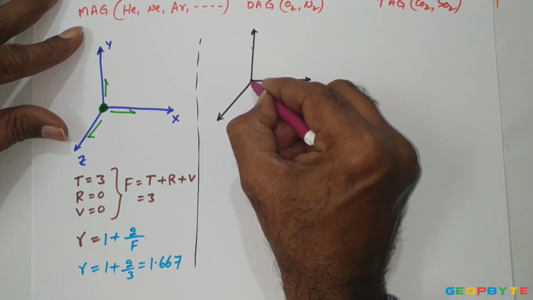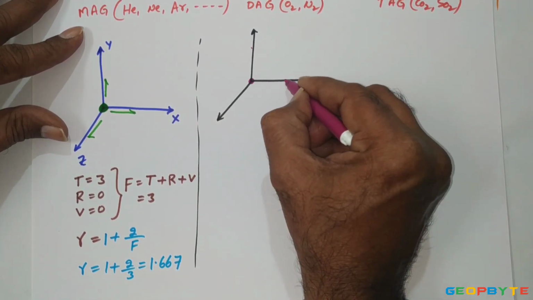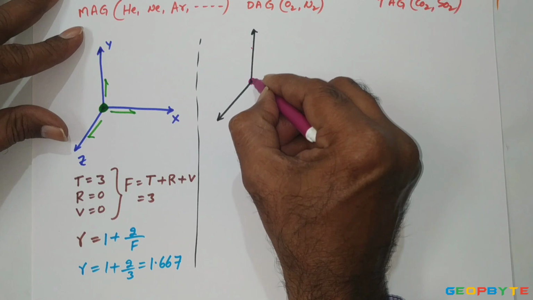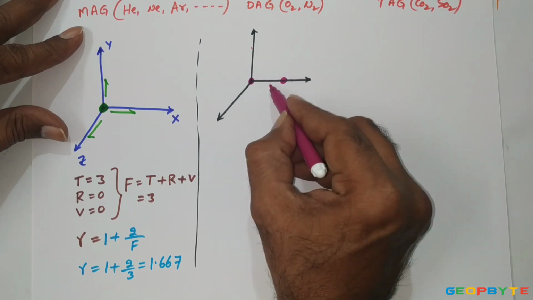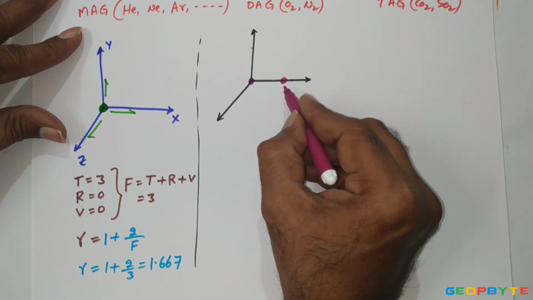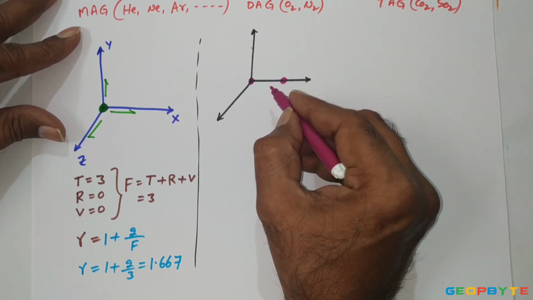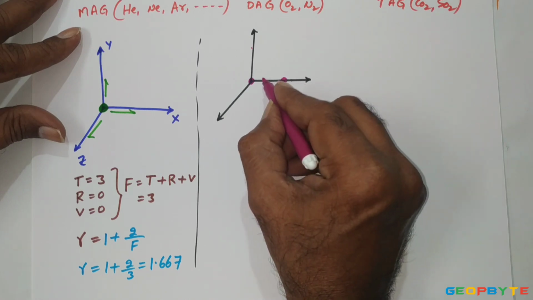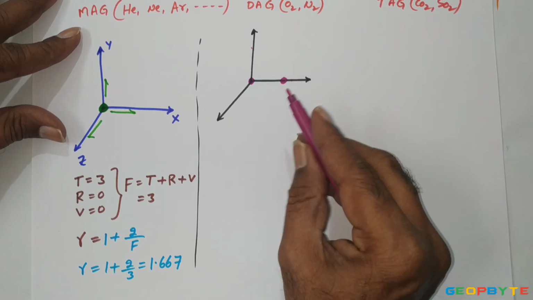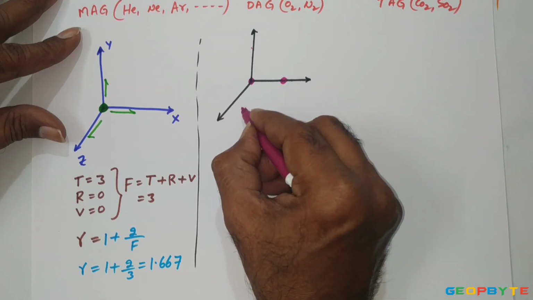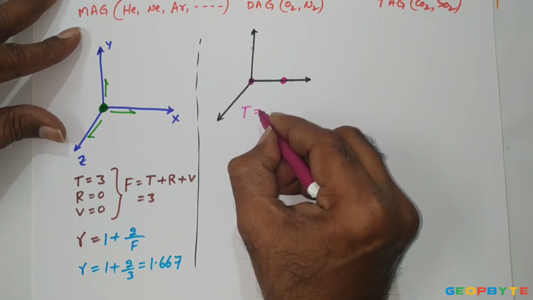If I take the two atoms lying on the x coordinate, these two atoms are arranged perfectly on the x coordinate system. Since the two atoms are connected in the horizontal direction according to our representation, these two atoms maintain three translatory motions about their respective coordinates.